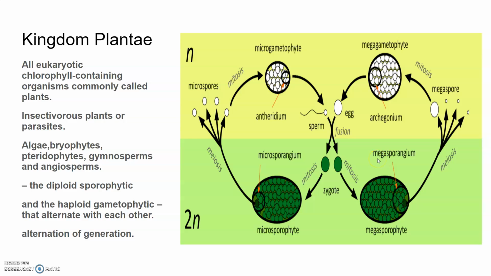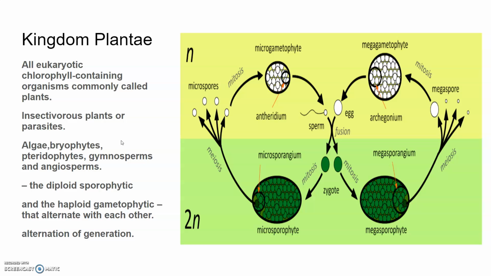Kingdom Plantae. In Kingdom Plantae, we include all eukaryotic chlorophyll-containing organisms, which are commonly called plants. A few members are partially heterotrophic, such as insectivorous plants or parasites. Bladderwort and Venus flytrap are examples of insectivorous plants, and Cuscuta is a parasite. The plant cells have a eukaryotic structure with a prominent chloroplast and a cell wall which is mainly made